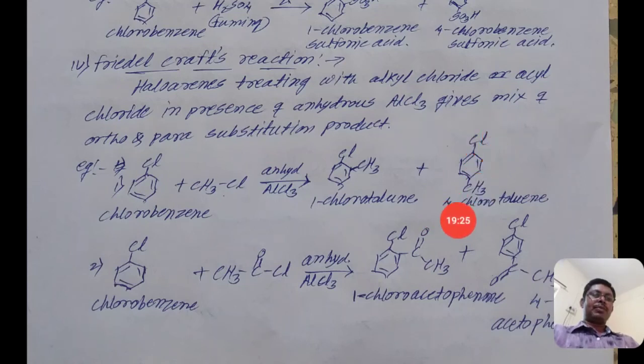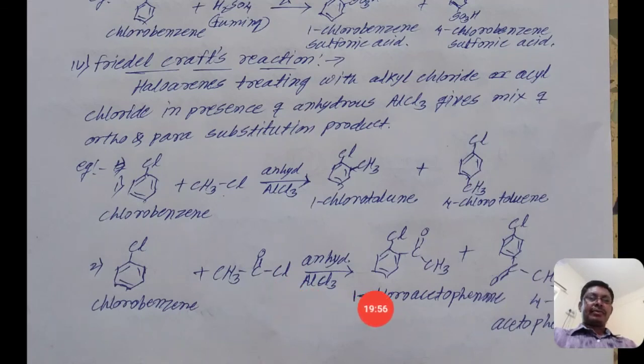The next, the second example: chlorobenzene reacts with acyl halides or acyl chlorides. In that reaction, in the presence of aluminum chloride, we get the product 1-chloroacetophenone. It is like a ketone. The suffix -one means ketone, phenone, ketone, like that.